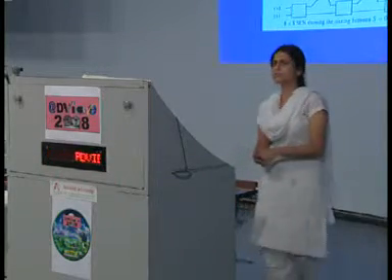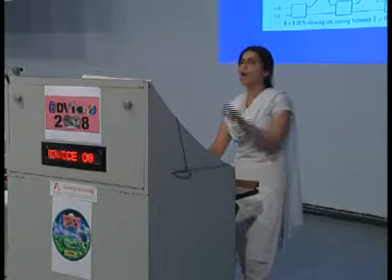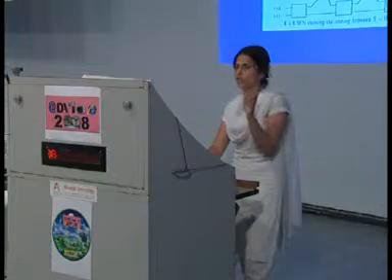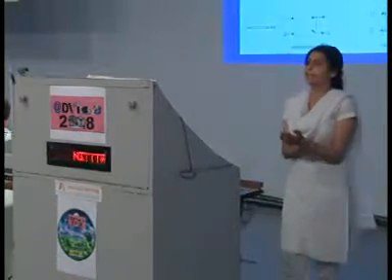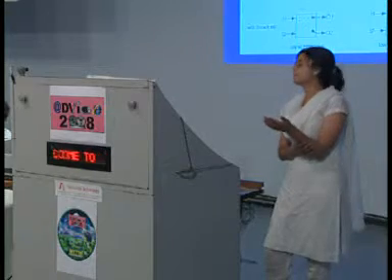Before considering how the ACN actually works, let us consider how the switching elements in the ACN work. You can see the switch in the ACN network works in basically 4 possible modes. The very first one is forward, second is exchange, third is upper broadcast, and the fourth one is lower broadcast. You can get it very easily from the diagram itself. For example, let us consider the case of the upper broadcast. Whatever you apply at the upper terminal of the input port will be available at both the upper as well as the lower of the output ports.